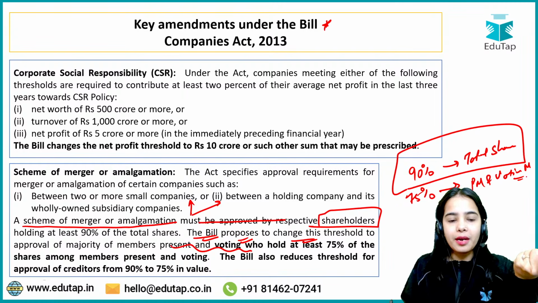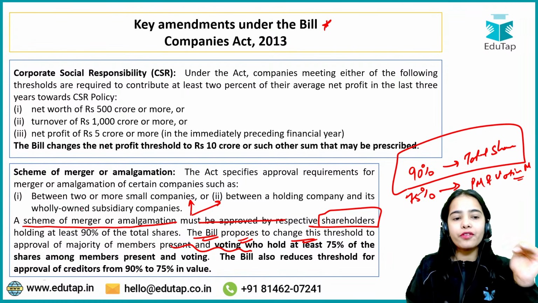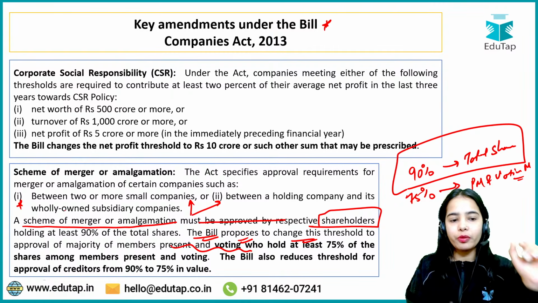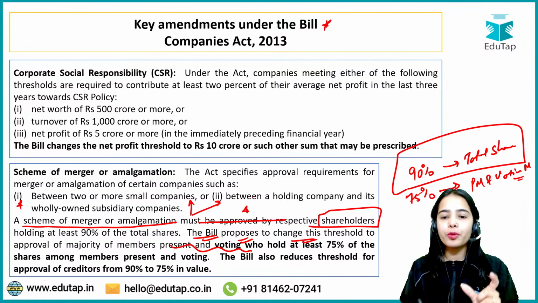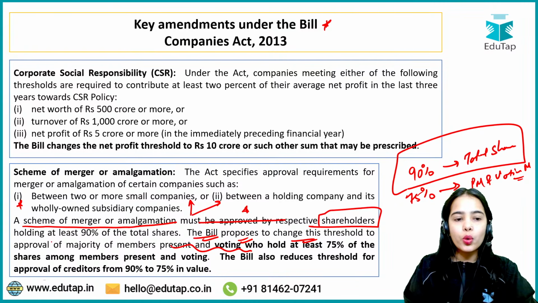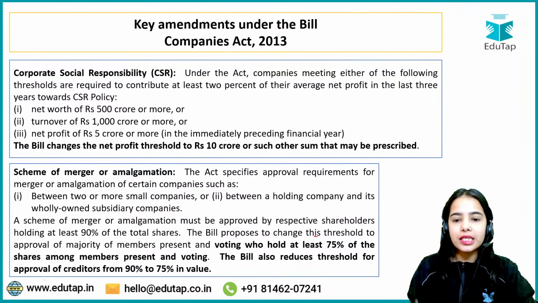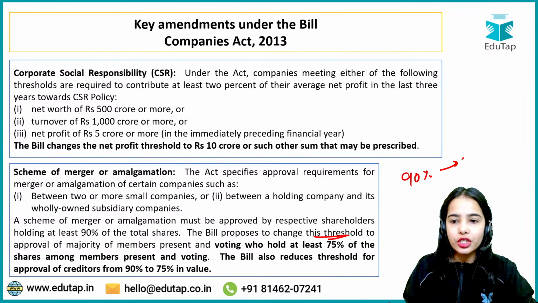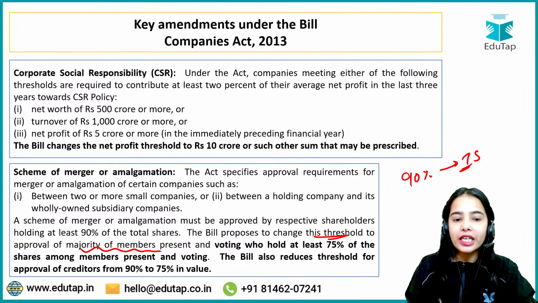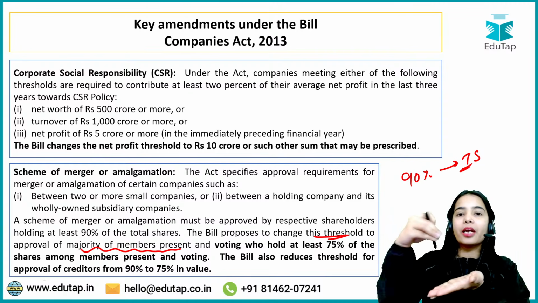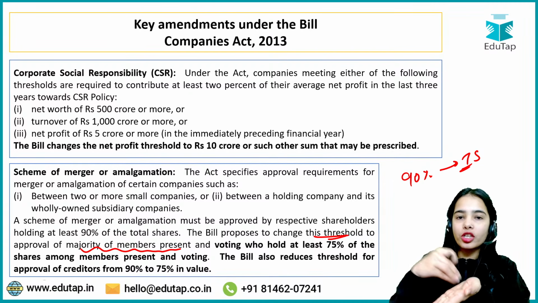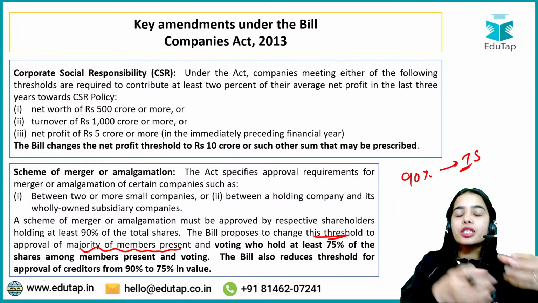So basically what is happening is that before, it was said that if a merger and amalgamation has to happen between these entities, then this merger or amalgamation must be approved by respective shareholders holding at least 90% of the total shares. Now the bill proposes to change this threshold of 90% of the total shares to approval by a majority of members that are present and voting. So only those shares that are present and voting in the meeting for the merger and amalgamation will be considered.